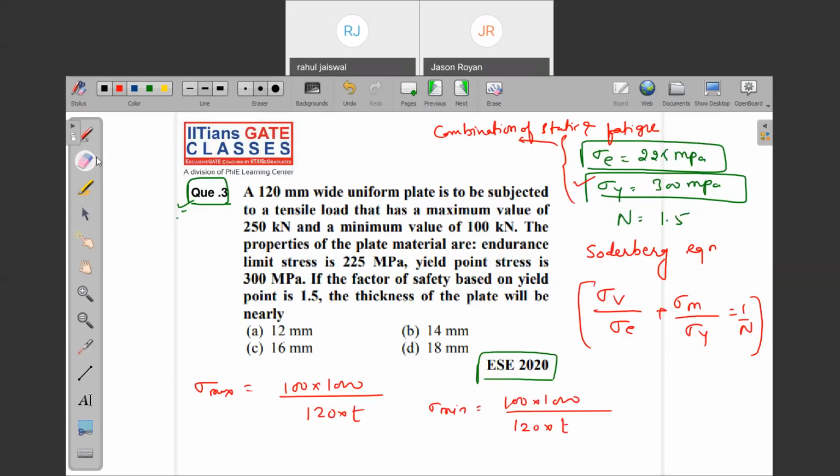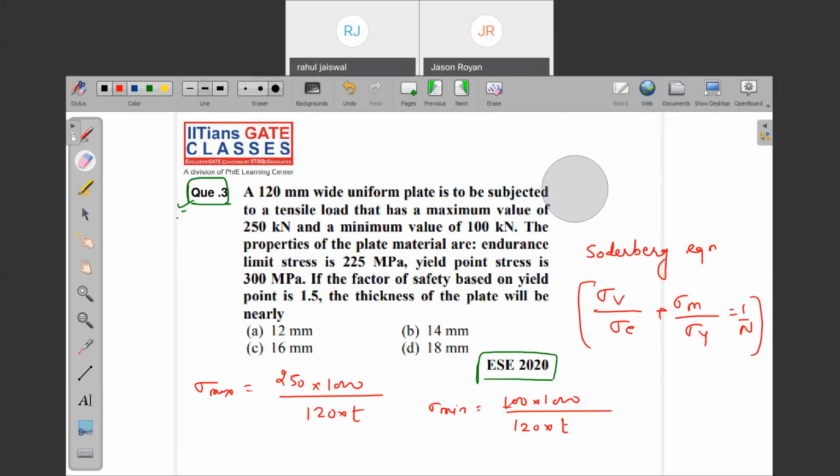Maximum load is 250, right? Minimum is 100, no doubt. What is the mean stress? We call it sigma M, which is sigma max plus sigma minimum divided by 2.